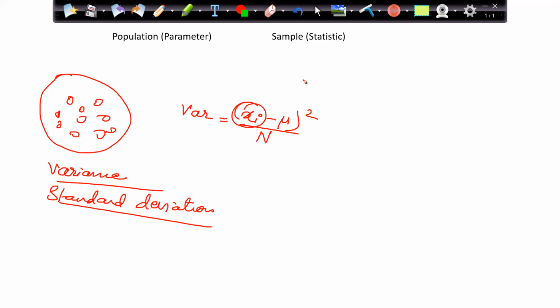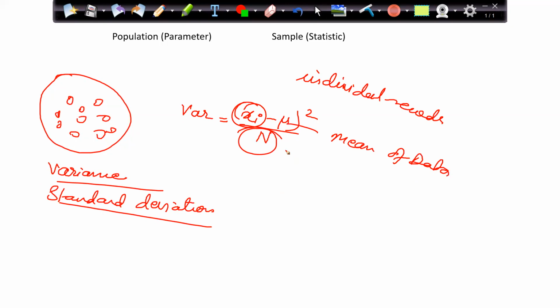Where xi is the individual record, μ is the mean of the data, and n is the number of records, right?